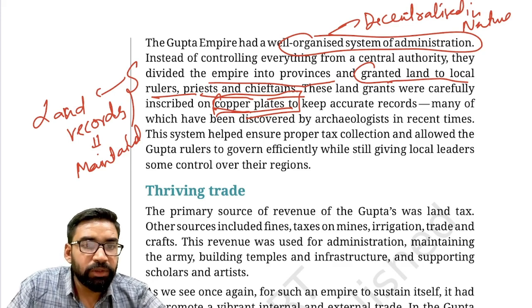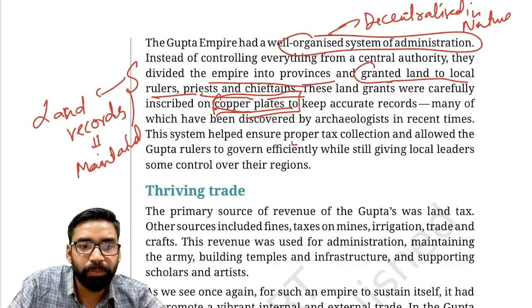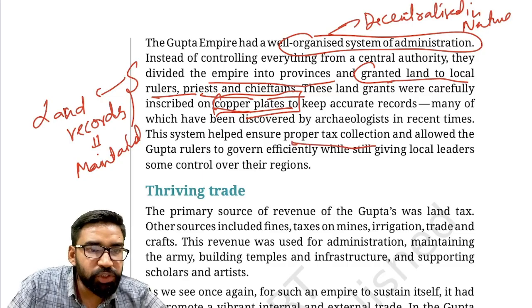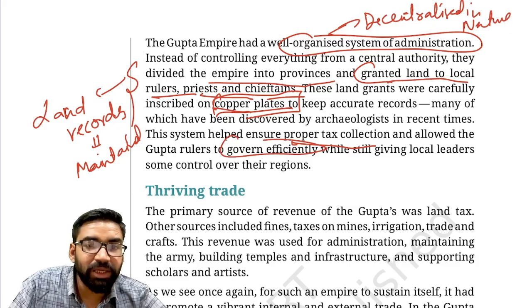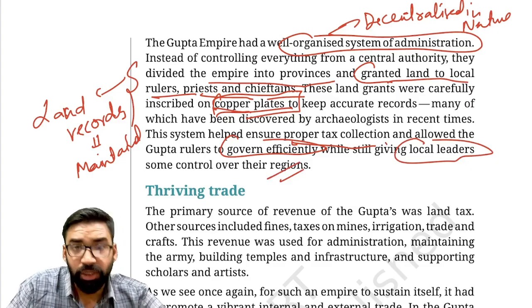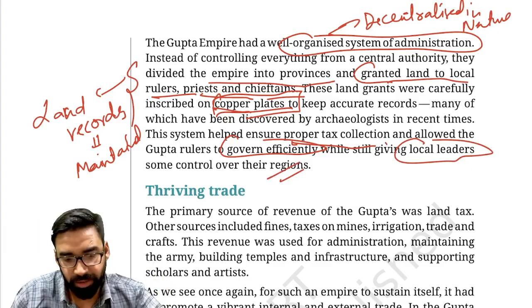Now this system actually ensured proper tax collection, efficient governance, and also local control over the regions. In this way, local leaders had control over their regions. So whenever Gupta rulers declined, these local leaders would create their independent kingdoms.